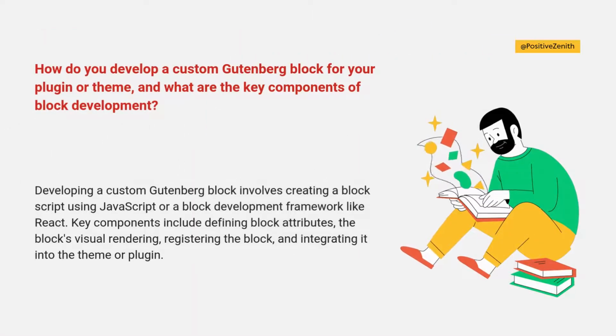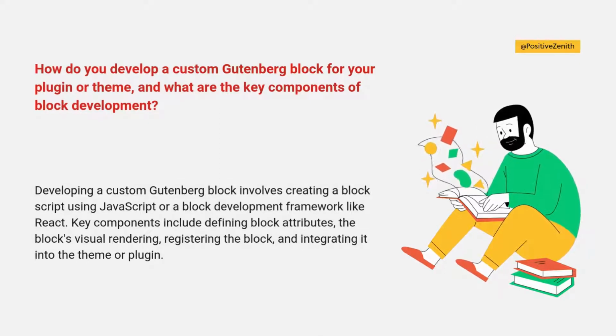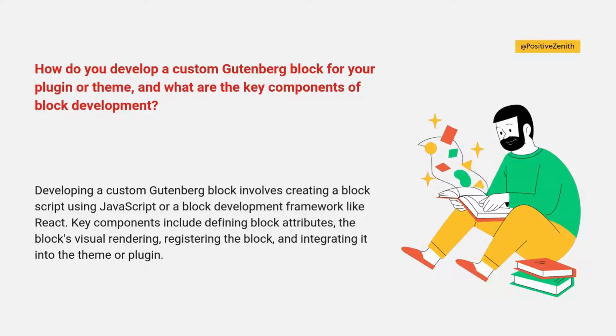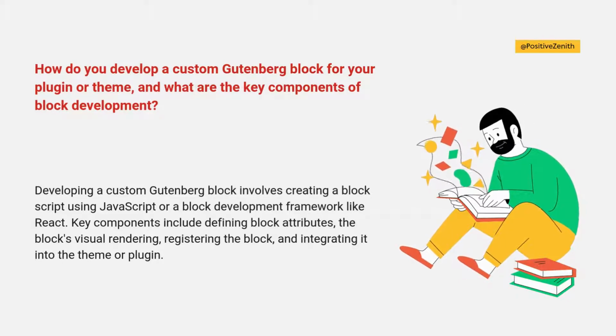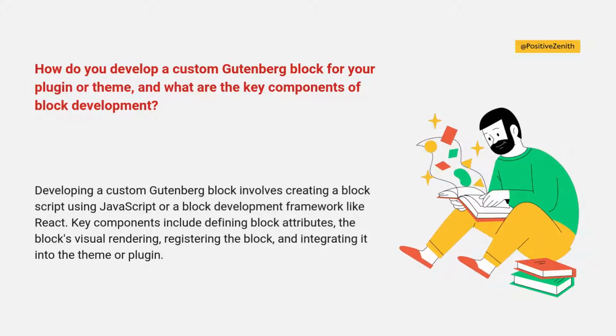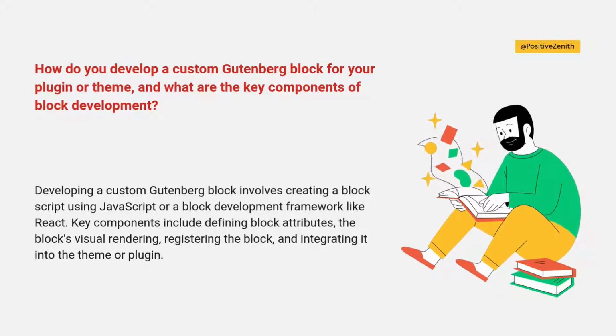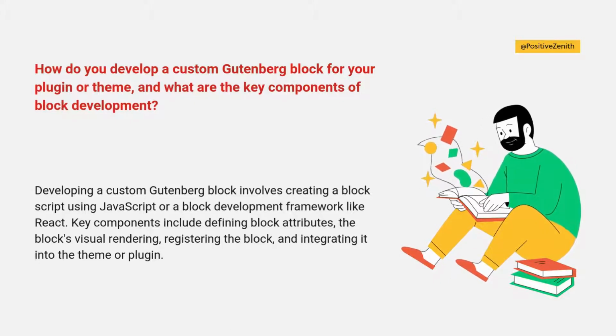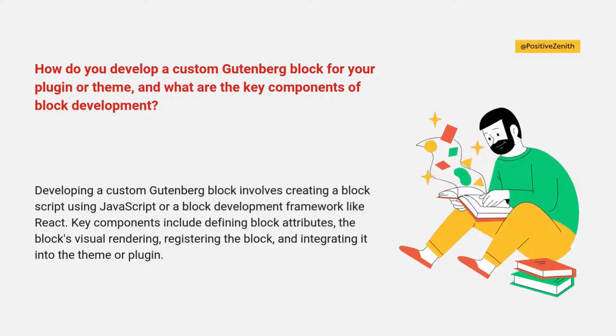How do you develop a custom Gutenberg block for your plugin or theme, and what are the key components of block development? Developing a custom Gutenberg block involves creating a block script using JavaScript or a block development framework like React. Key components include defining block attributes, the block's visual rendering, registering the block, and integrating it into the theme or plugin.